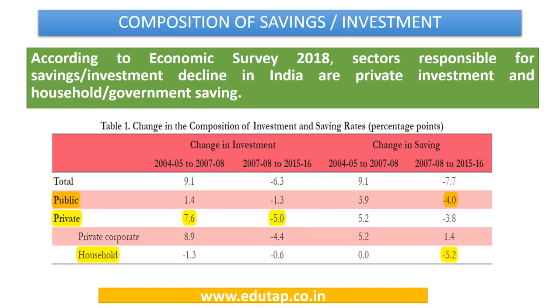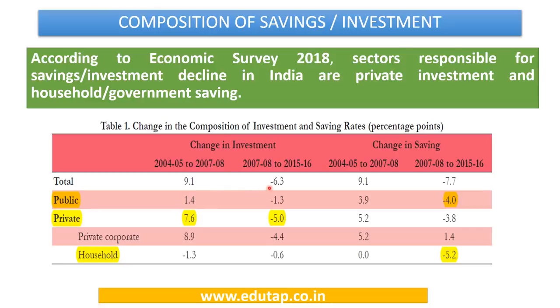Now Economic Survey 2018 brought out the following picture with regard to savings and investment in the country over the past few years. It says that the sectors responsible for the savings and investment decline in India are private investment and household and government saving. So this is the table which has been brought out. It says from 2004-5 to 2007-8 and 2007-8 to 2015-16, this has been the change in investment, and similarly the change in saving.